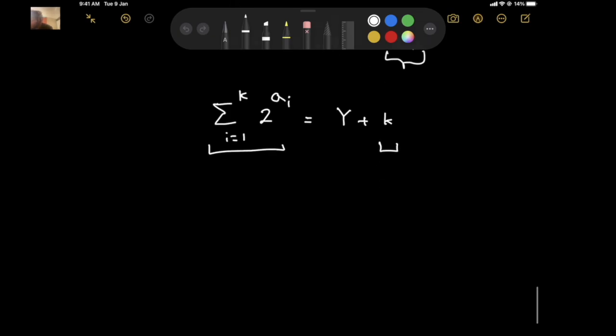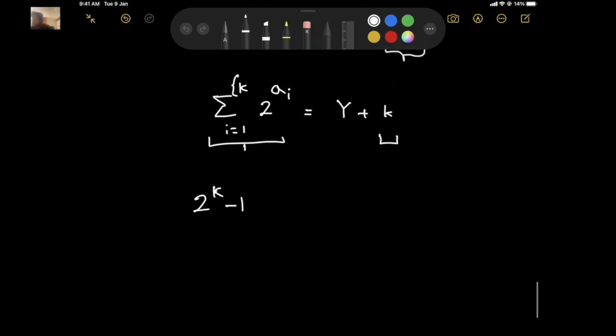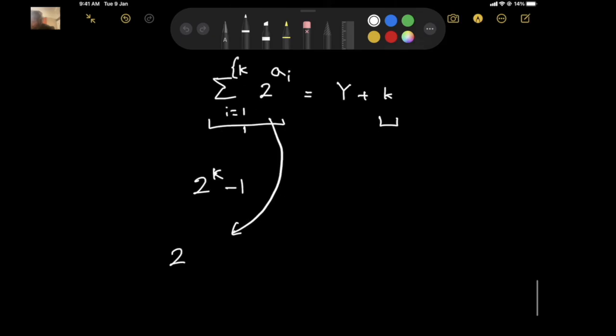The minimum possible sum we can have on this side, if we have k different terms, is like 2 to the power k minus 1. Don't take my word for it, because we can have this side be equal to 2 to the power 0 plus 2 to the power 1 plus dot dot dot 2 to the power k minus 1, which is equal to 2 to the power k minus 1, the same property we used above.